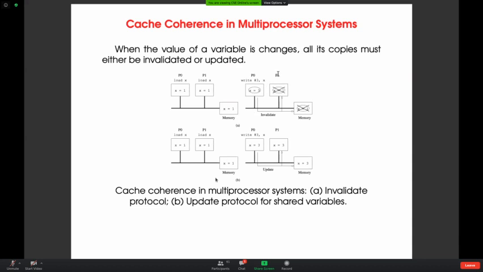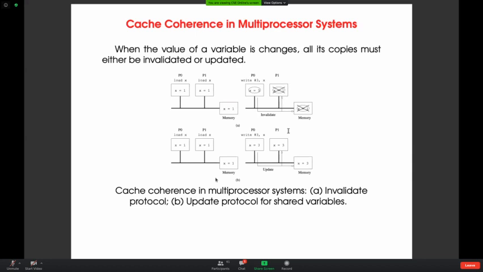For example, if P1 wants to modify its x value to, let us take, 4, then P1 will send an invalid message to everybody and keep on writing that one x value, while the others have the dirty copy. So when frequent write operations take place on a particular variable, invalid is the best protocol.